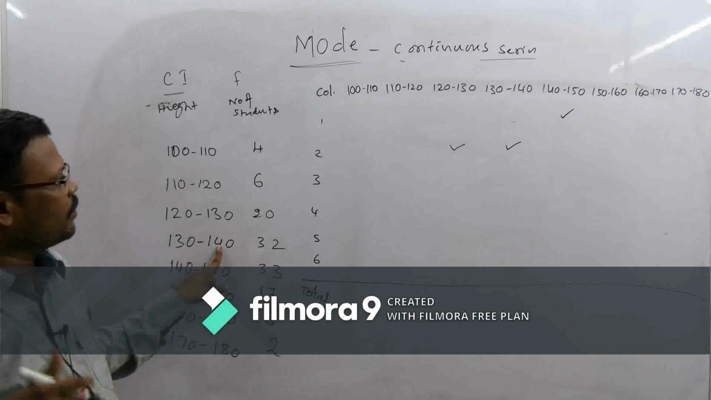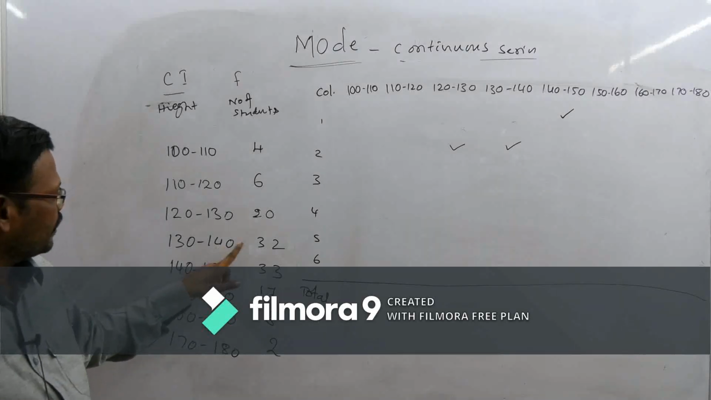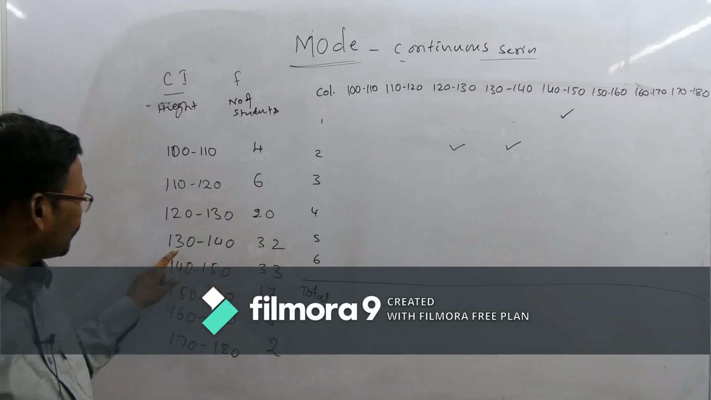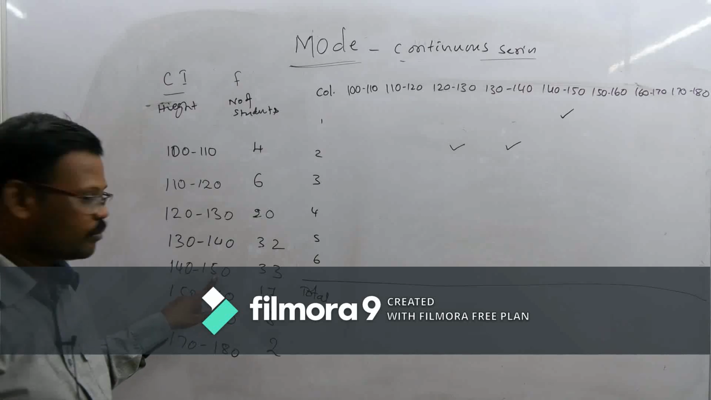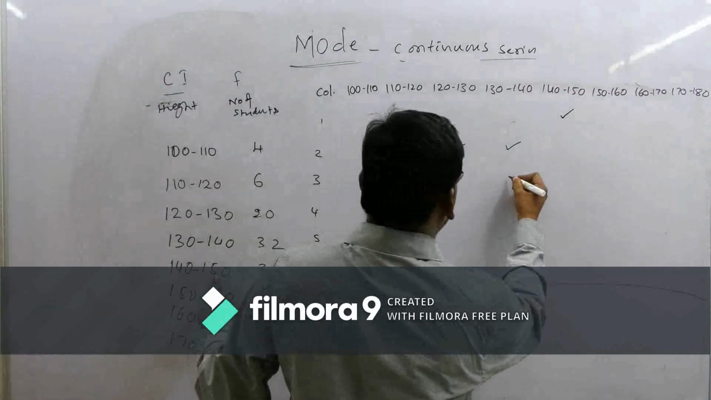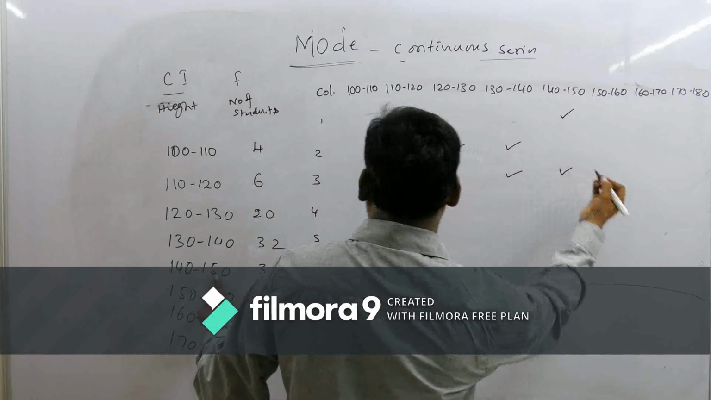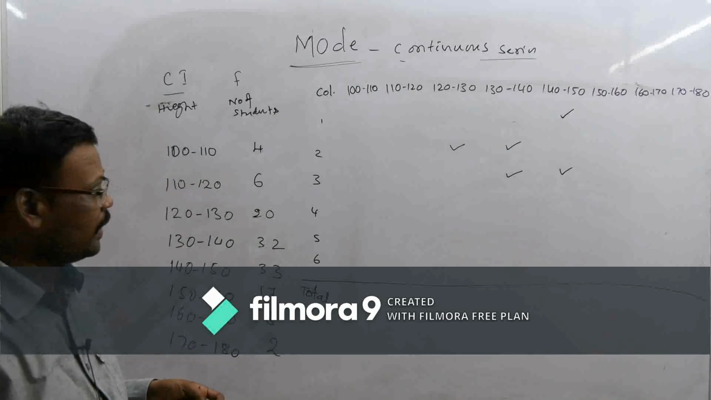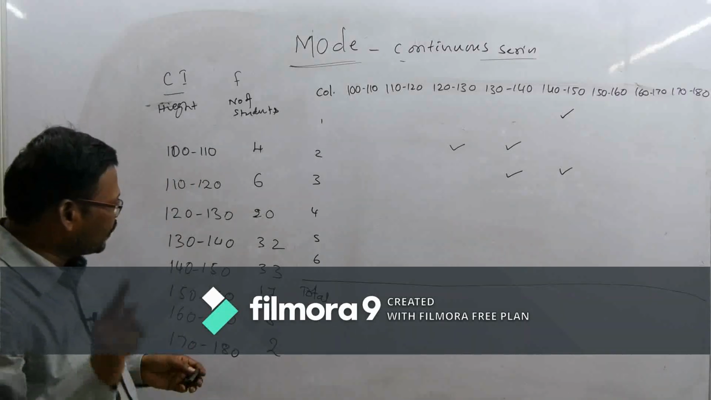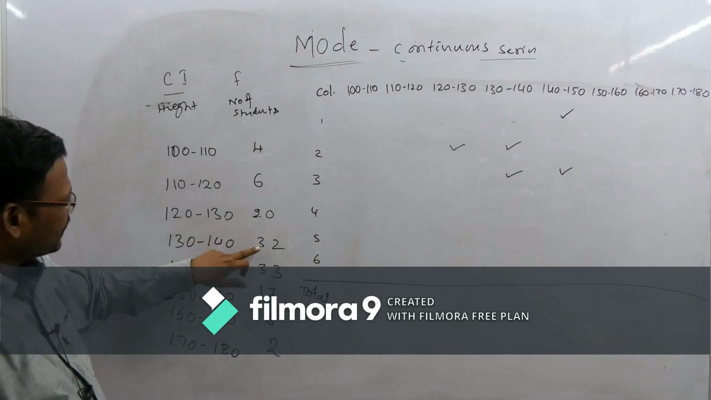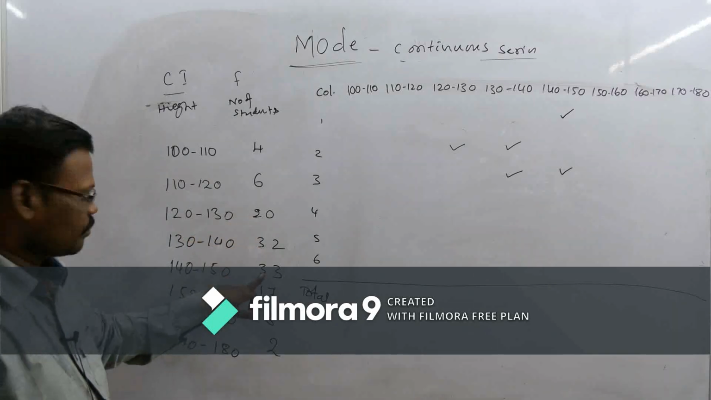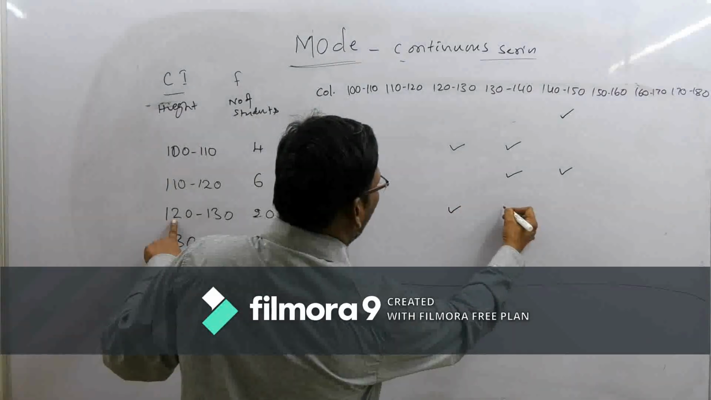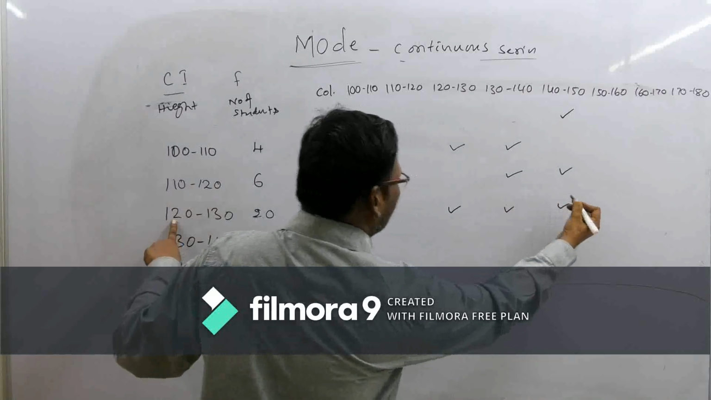What is the highest value in the third column? 65, which is the sum of 32 plus 33, so that is 130 to 140 and 140 to 150. Next, what is the highest value in the fourth column? 82, which is the sum of 20 plus 32 plus 33. So in the fourth column, it is 120 to 130, 130 to 140 and 140 to 150.